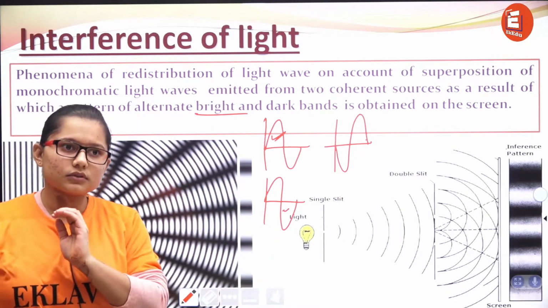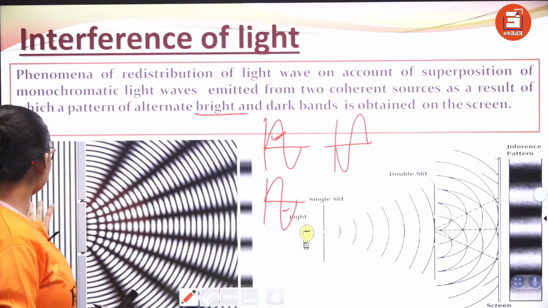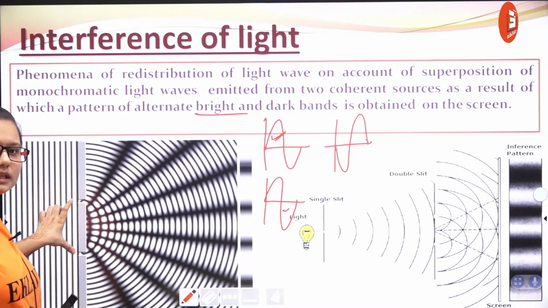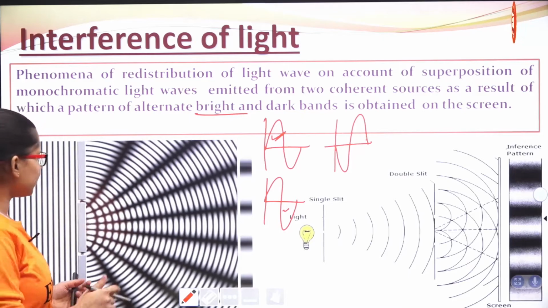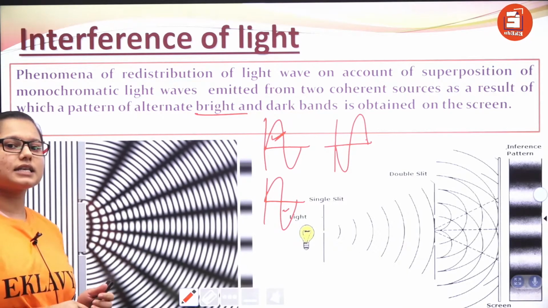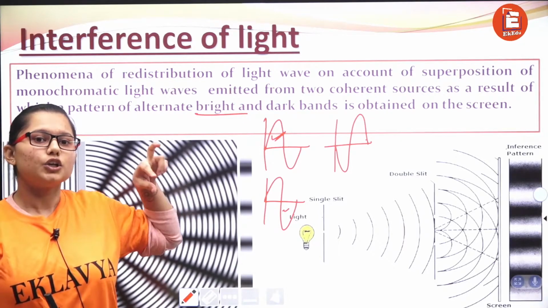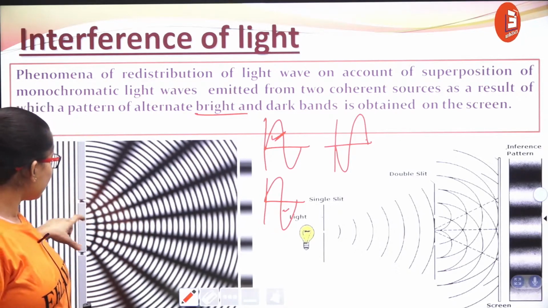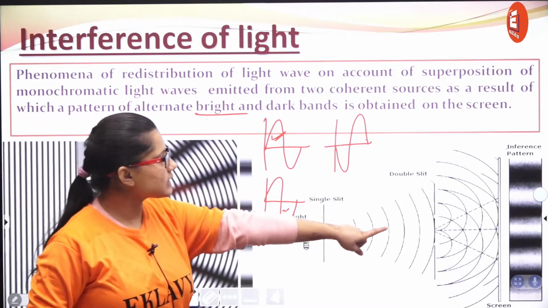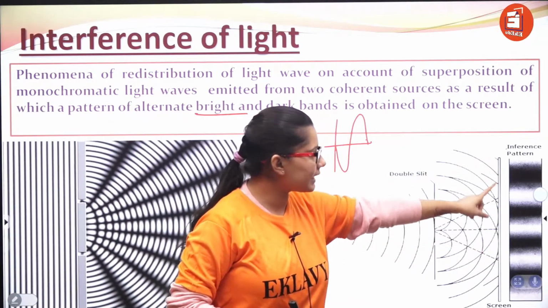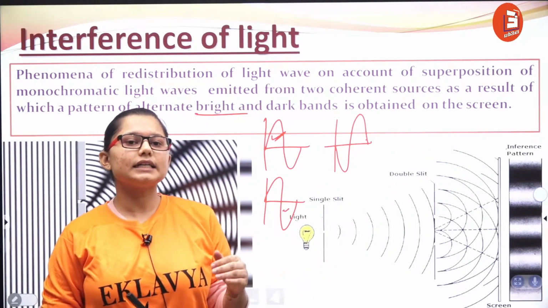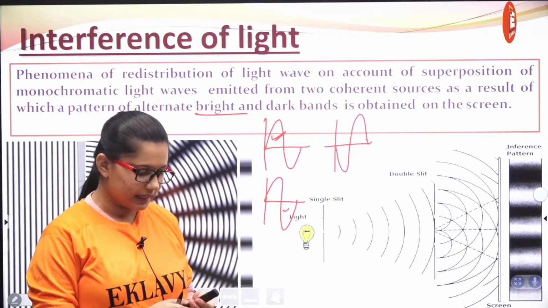Thereby, to get rid of that problem, we always use a single source, and then we take these two slits. Now, as per Huygens principle, this will produce secondary wavelets. These would themselves act as two different sources, two coherent sources. So this is how interference takes place, and on the screen you get an interference pattern. What is the interference pattern? Alternate bright and dark fringes you will be getting.